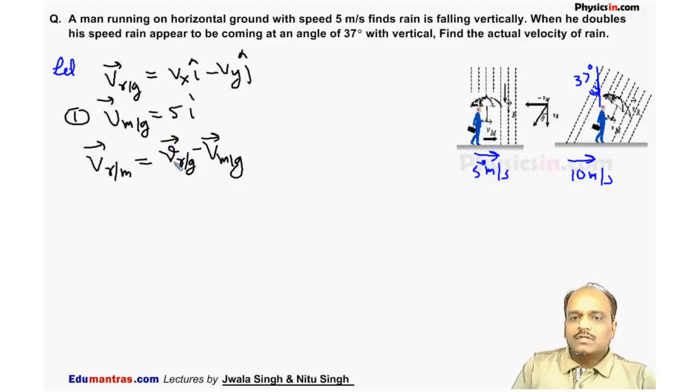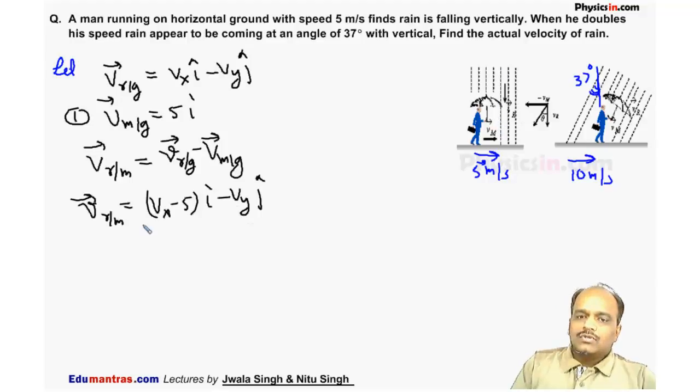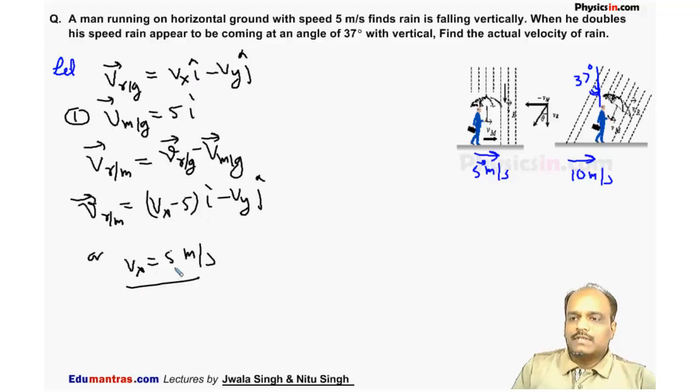This is the velocity of rain as seen by this man. So it is (Vx minus 5) i cap minus Vy j cap. And this man is saying the rain is falling vertically, so the horizontal component is 0, or Vx is equal to 5 meter per second. So the horizontal component of the rain is 5 meter per second.